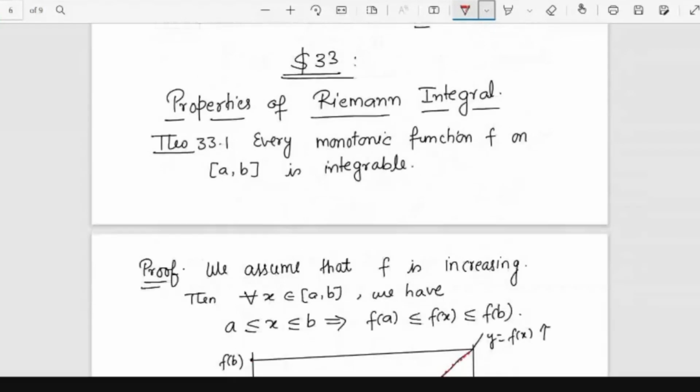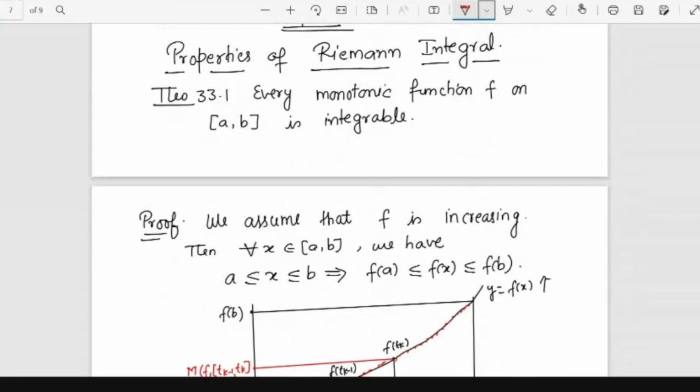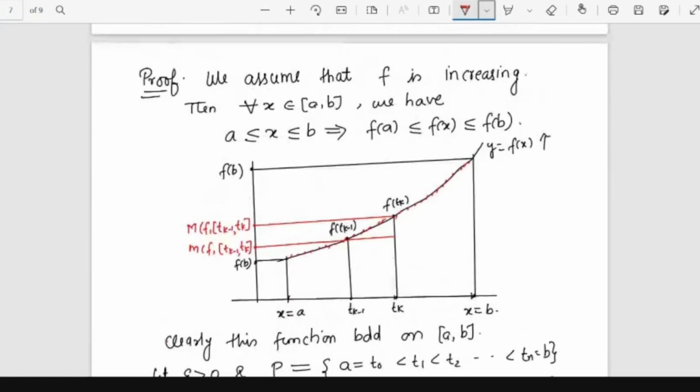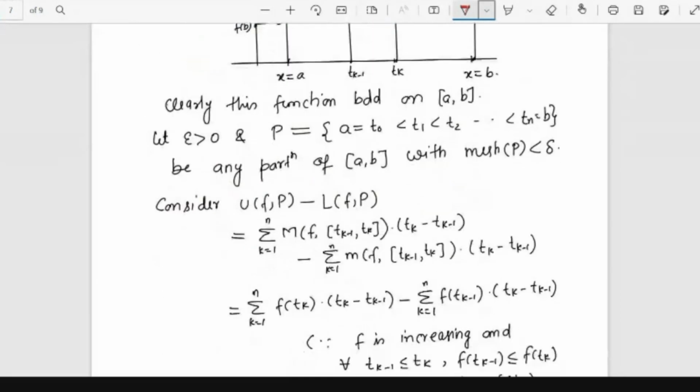Now there are some properties of the Riemann integral that are more important. One property is that every monotonic function f on [a, b] is integrable. If the function is increasing on the closed interval [a, b], it will be integrable. If the function is decreasing on the closed interval [a, b], it will be integrable. But what about the converse? You have to think. If a function is integrable, is it necessary that it has to be monotonic on some closed interval? You have to think of some example, whether the converse is true or not.